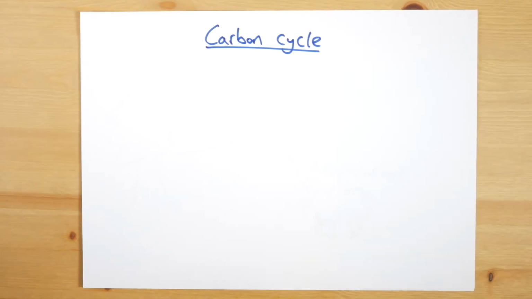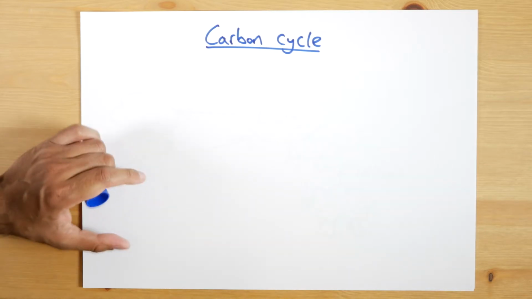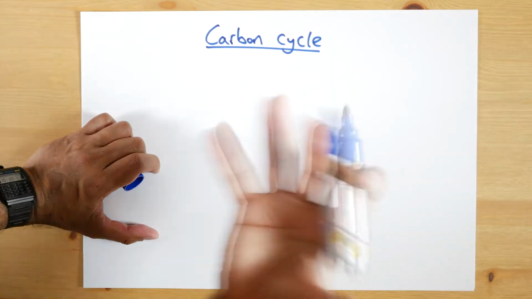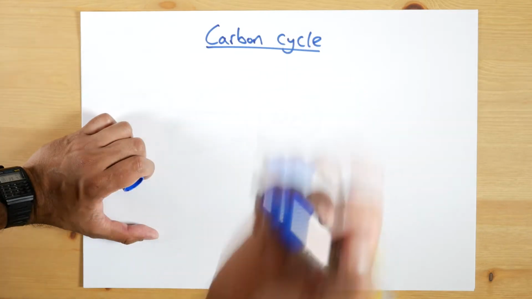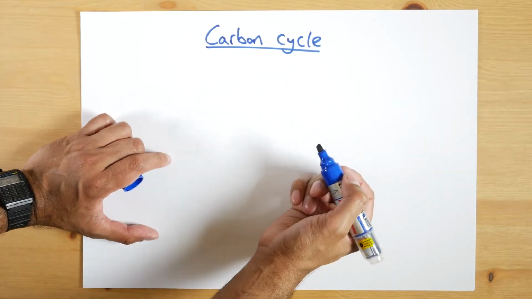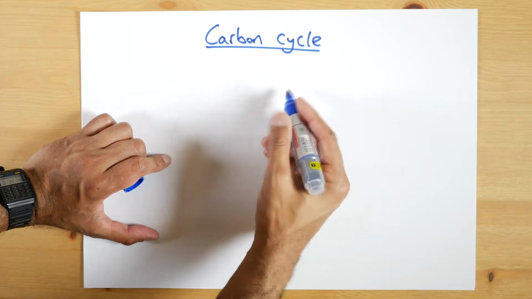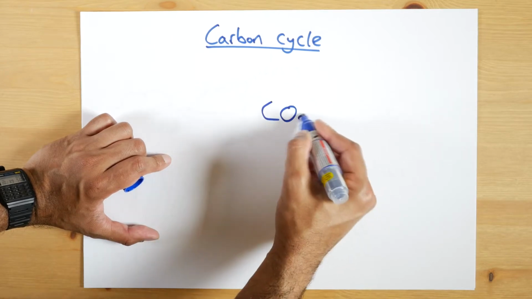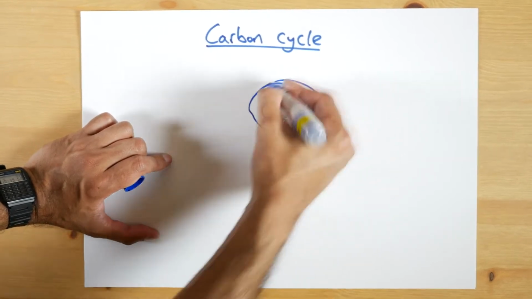Today we're going to be looking at the carbon cycle. Now it's incredibly easy, so let's just get right into it. The carbon cycle is all about how, obviously, as the name suggests, carbon is cycled. Now we know that in the air we've got a whole load of carbon dioxide, and the formula for that is CO2. So this is in the air.